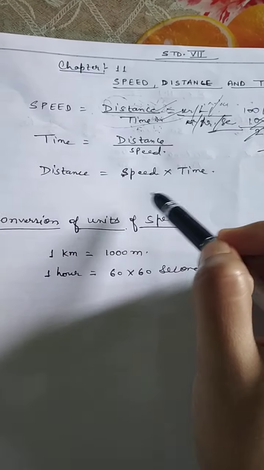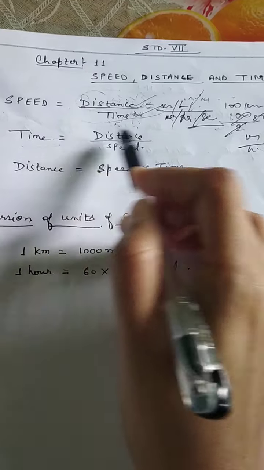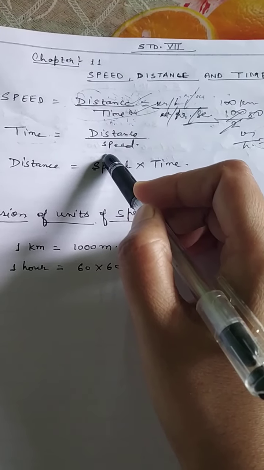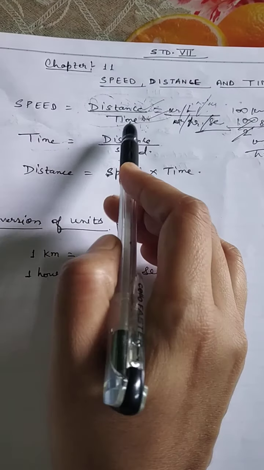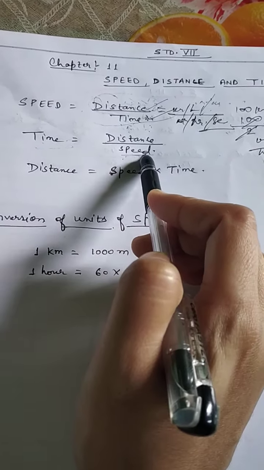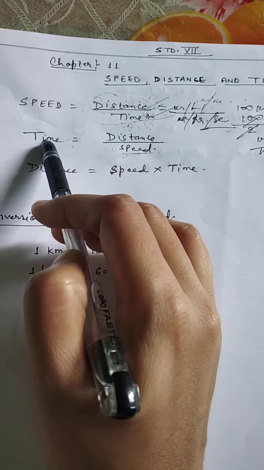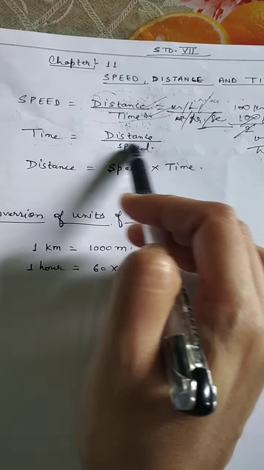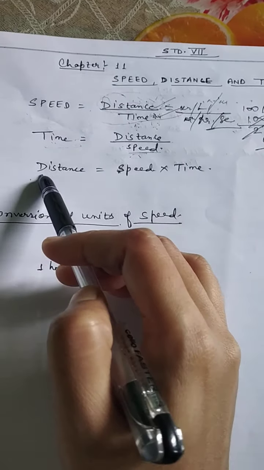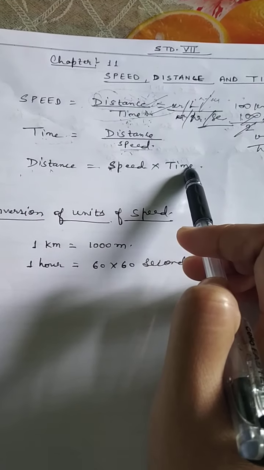Okay. Now, what is time? So, time formula is written here. Time is just distance divided by speed. Speed is equal to distance by time and time is equal to distance by speed. So whenever you have to find out the speed, the time will come down. If you have to find out the time, the speed will come down. Okay. And if you have to find out the distance, distance is equal to speed into time.